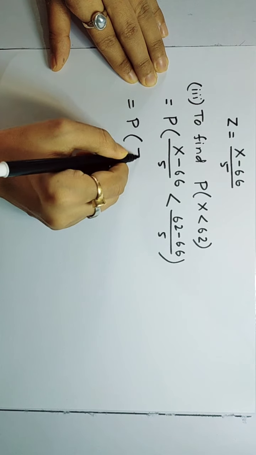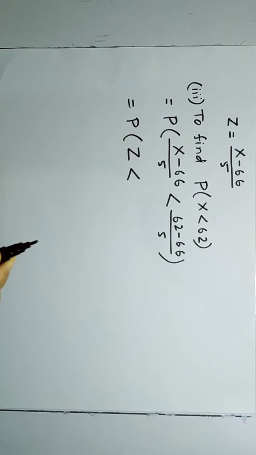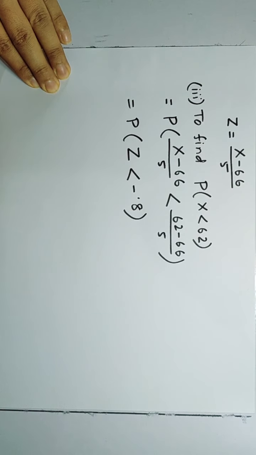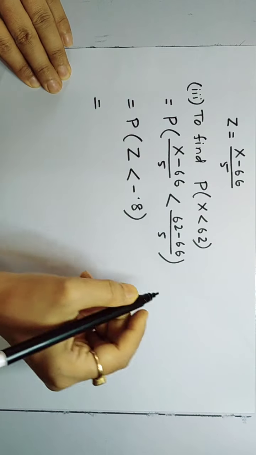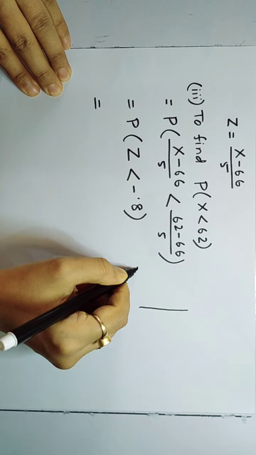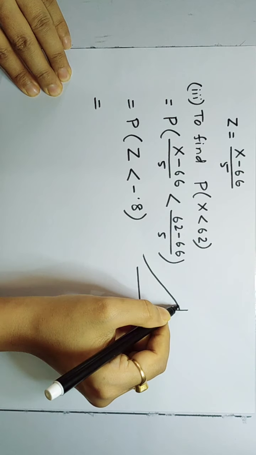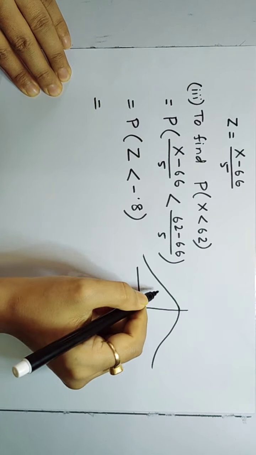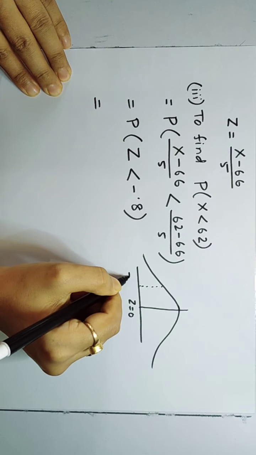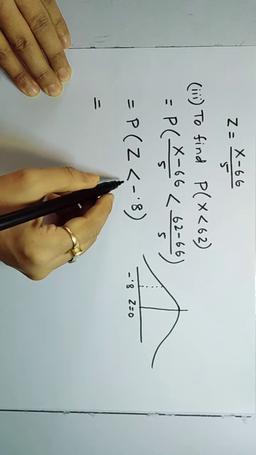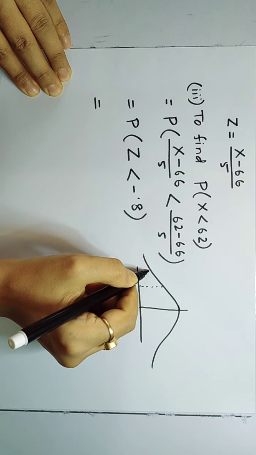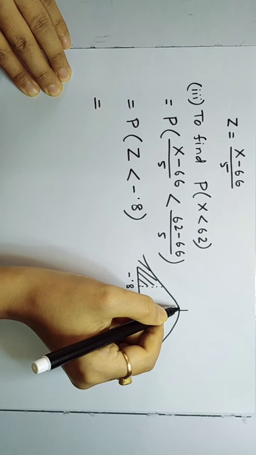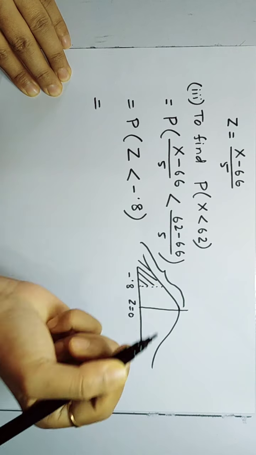So this is equal to the probability of z less than minus 0.8. Again we'll roughly draw the normal curve. So this point, z equal to 0, it's negative, so it lies on the left side of 0. Z less than minus 0.8 means we need to find this area. It's lying on the left side.